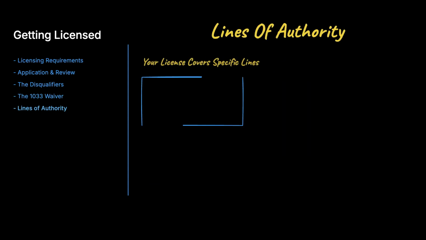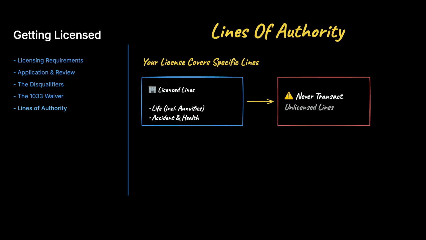Your license also states your lines of authority, the specific types of insurance you may transact. For this exam, that's life, which includes annuities, and accident and health. Here's a rule to burn in. You must never transact a line not shown on your license. Doing so counts as acting without a license for that line.